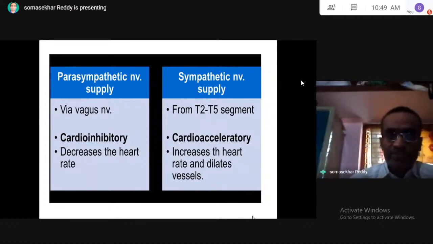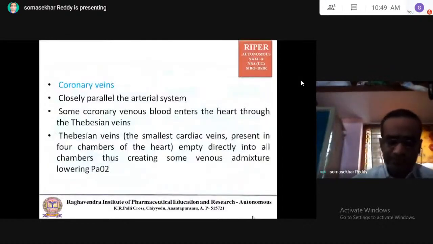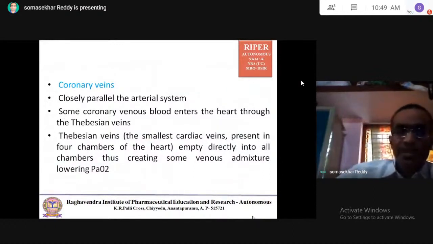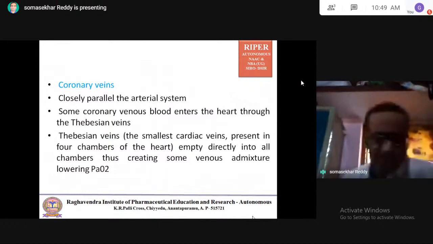Coming to the coronary veins. The coronary veins run closely parallel to the arterial system. Some coronary venous blood, meaning blood received from the heart, enters the heart through the Thebesian veins.